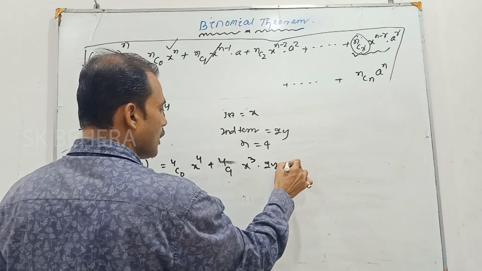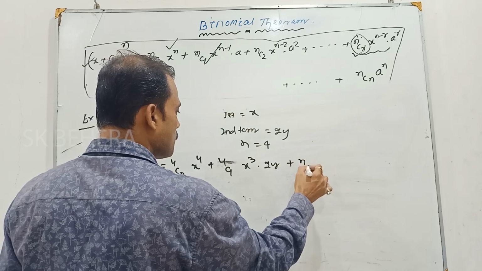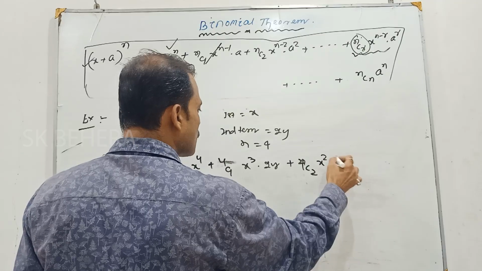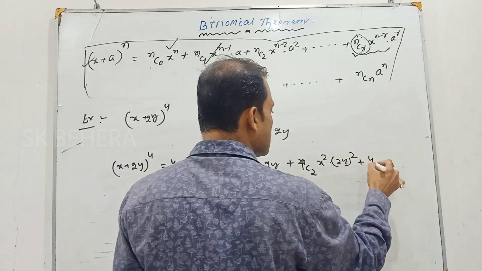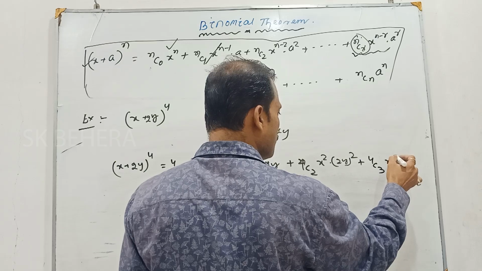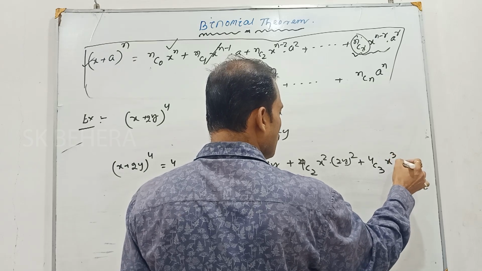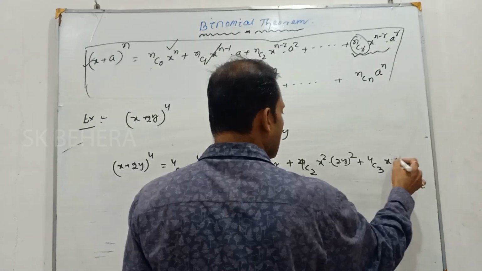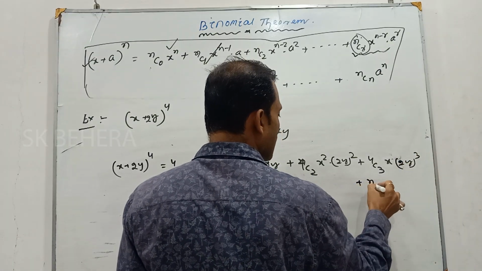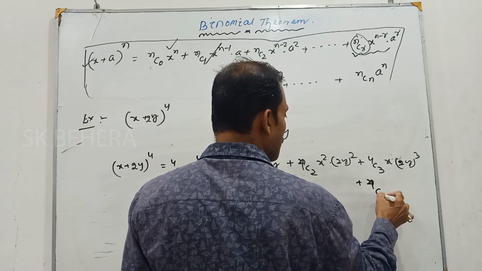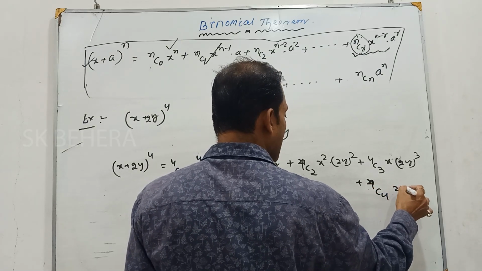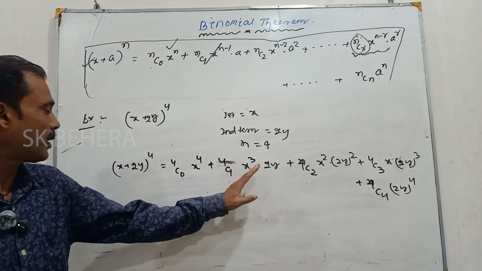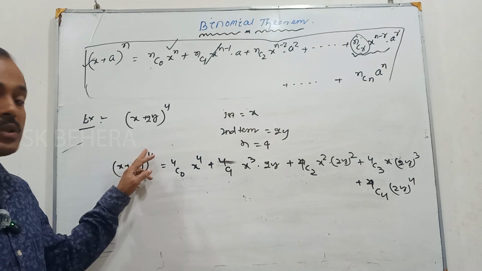Then next term plus nC2 means 4C2 x square 2y square, then 4C3 x cube 2y cube, and last term is nC4, 4C4 2y to the power 4. Got it? So this is the expansion of (x + 2y) to the power 4.